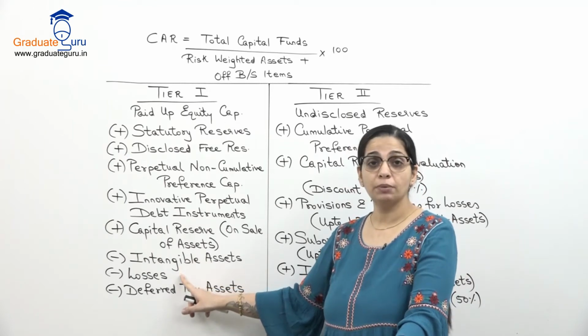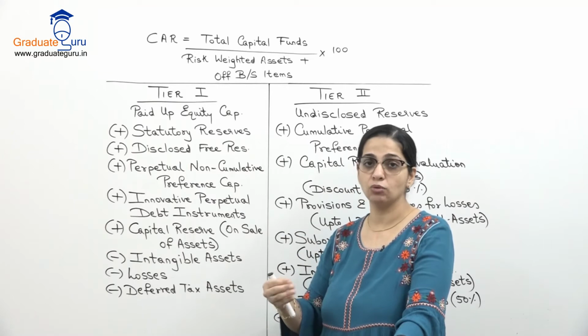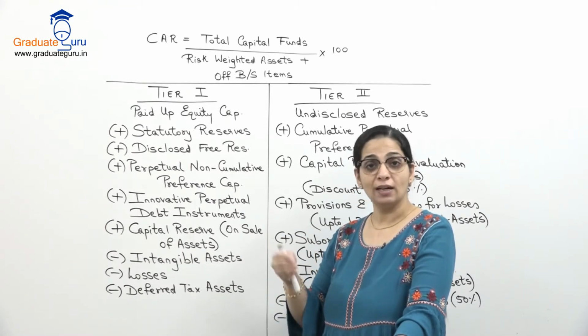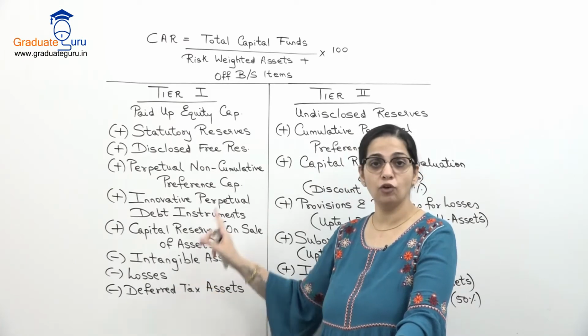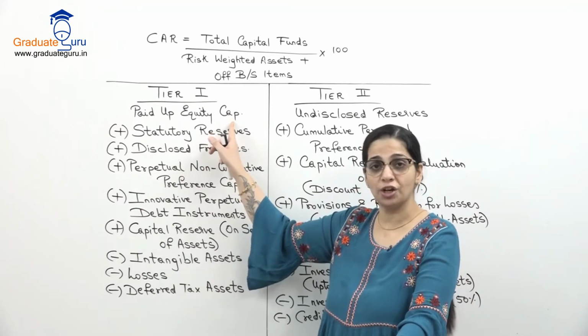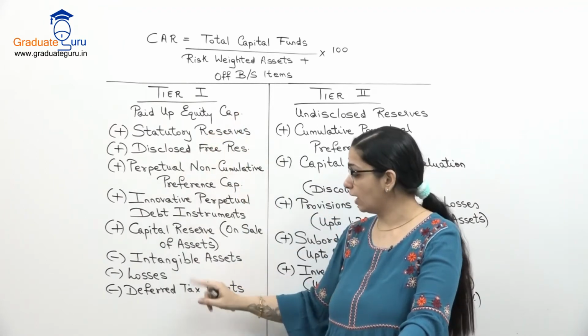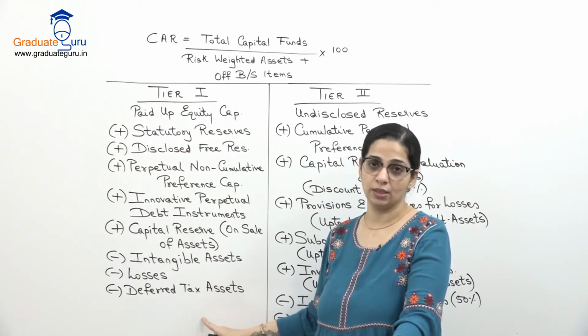You will also subtract all your losses. अगर आपके बैलेंस शीट में P&L अकाउंट से नेगेटिव फिगर है, तो that is a loss. So ऐसे losses को भी हम subtract कर देंगे from our capital because these losses are to be absorbed by the equity shareholders. So you subtract that and finally you subtract your deferred tax assets.